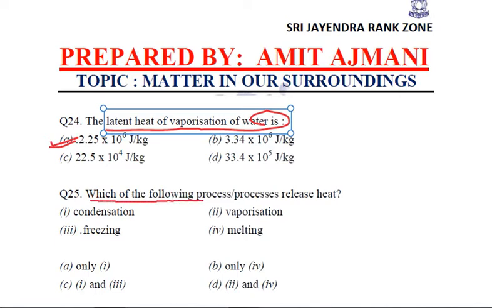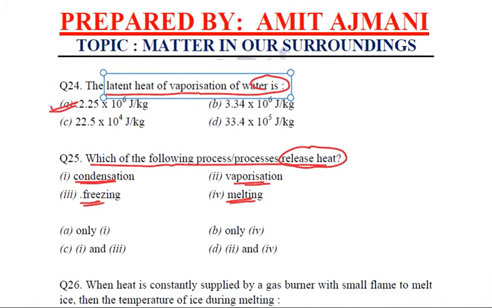Which of the following processes release heat? Is it condensation? Is it vaporization? Is it freezing? Or is it melting? Now, whenever we are talking about releasing heat, that means it needs to be some process which is exothermic. And out of these, we can relate that condensation is cooling, freezing is cooling.